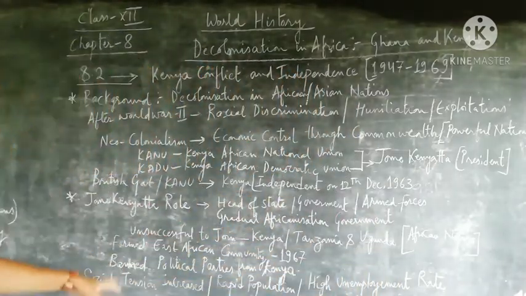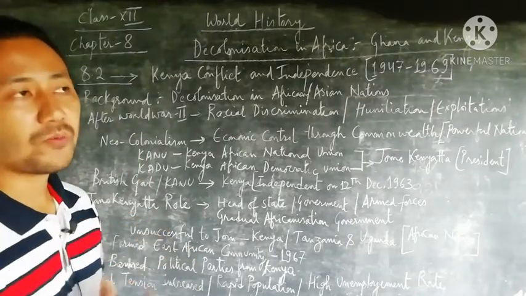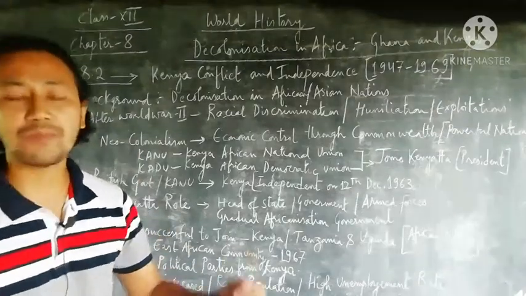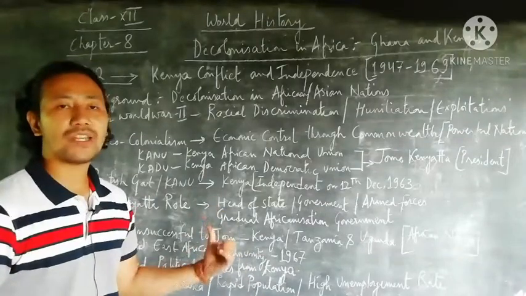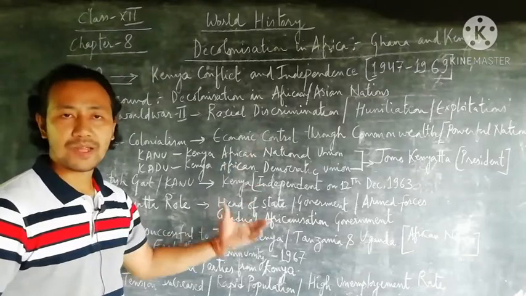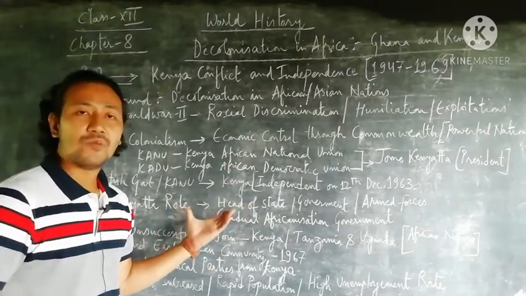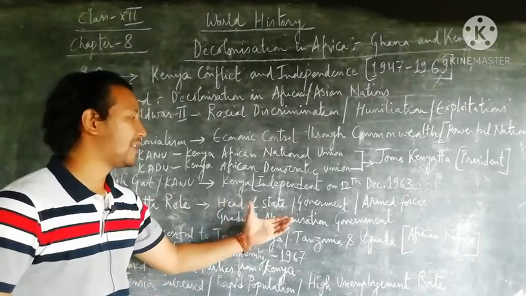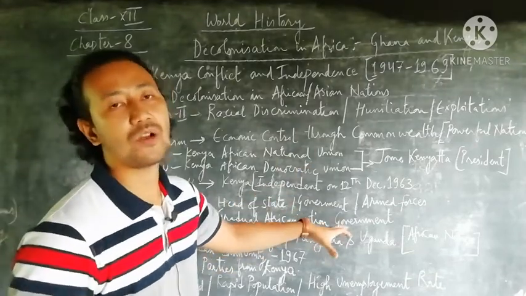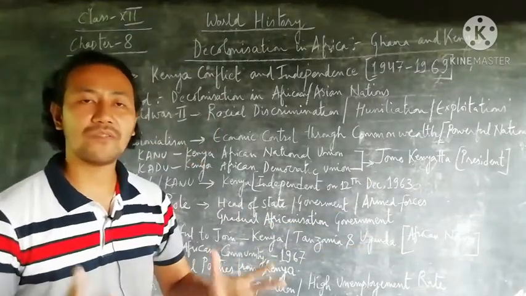Next we focus on the topic of Jomo Kenyatta's role. That means what exactly was the role or contribution of this leader, Jomo Kenyatta, for his nation, Kenya. First and foremost, after independence, Jomo Kenyatta stood as the head of state. He was also the head of the government and, obviously, the head of the armed forces, the defense forces of Kenya.